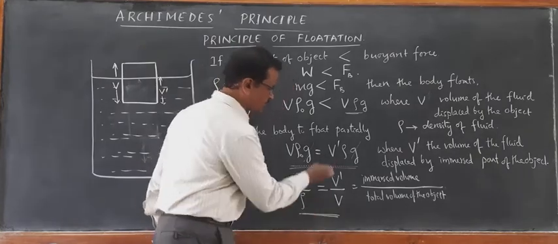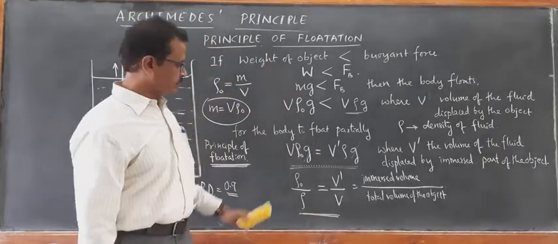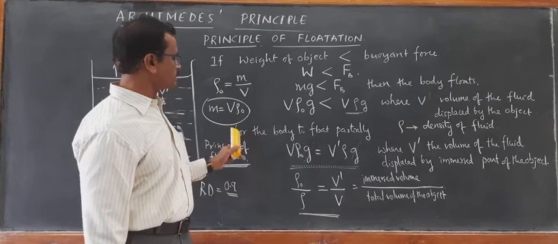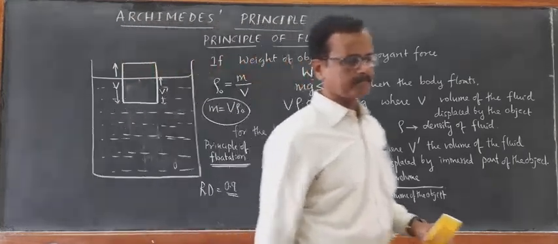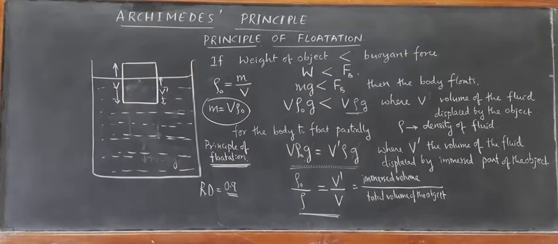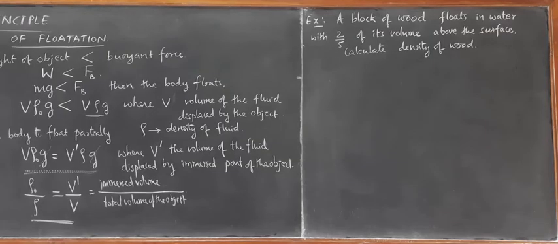Let us solve some problems based on this. When we solve the problems based on this, then we will understand the meaning of the principle of flotation. Look at a simple problem. A block of wood floats in water with 2/5 of its volume above the surface. Calculate the density of wood.